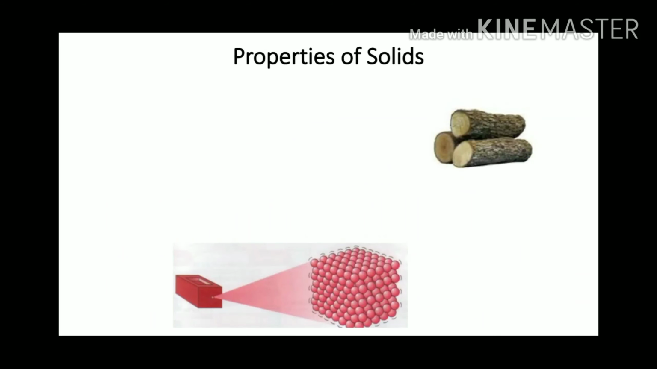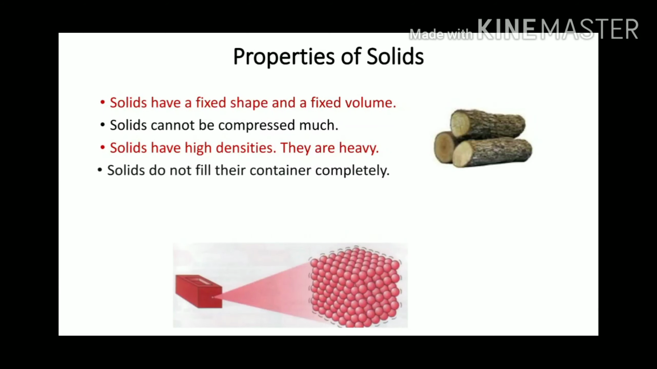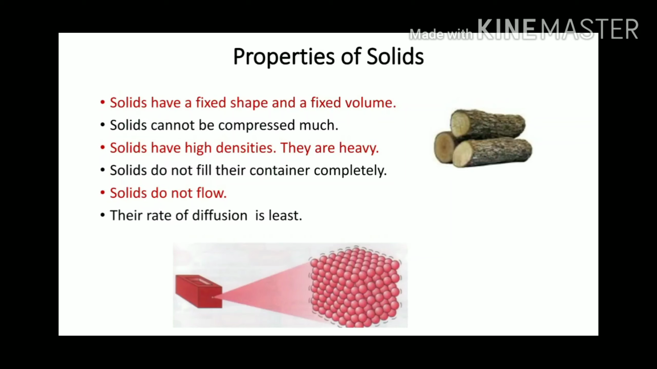Properties of solids. Solids have a fixed shape and a fixed volume. Solids cannot be compressed much. Solids have high densities. They are heavy. Solids do not fill their container completely. Solids do not flow. Their rate of diffusion is least.